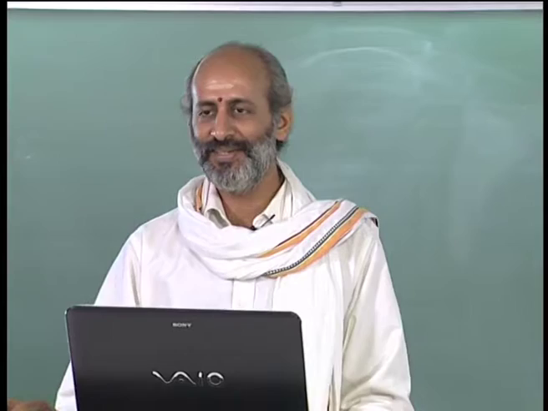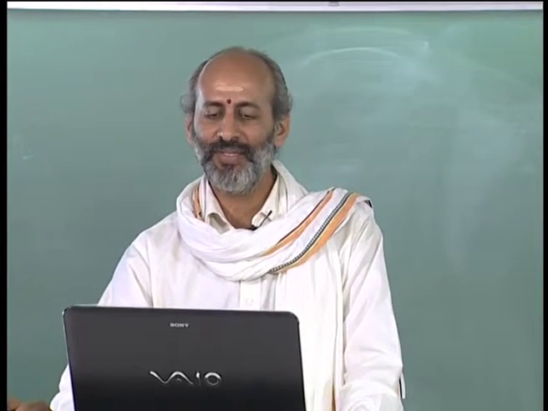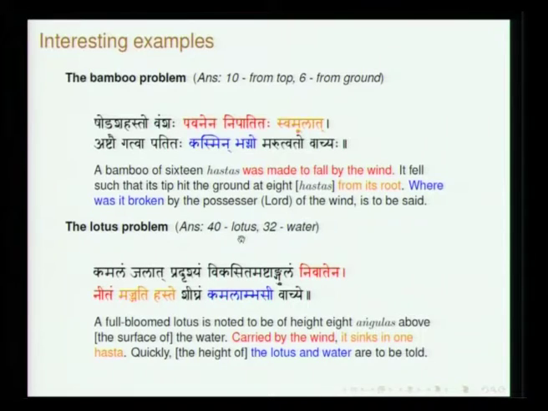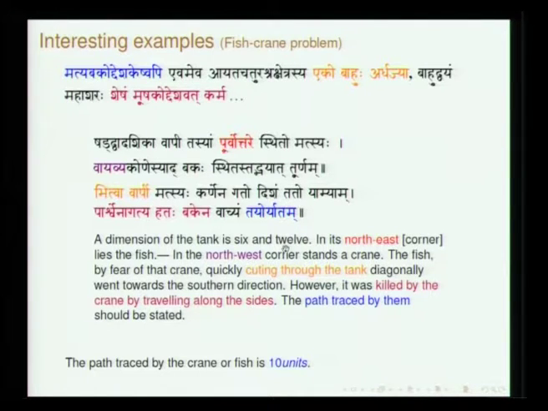Majjati haste. So he says kamalambhasi vachye, you have to quickly tell me what is the height of the kamala and what is the height of the water. The answer you can easily see is 40 and 32, everything is based on the same principle. Finally, let us see one more problem quickly and then I will proceed further. There is a small error here, it should be matsya, not matya: matsya bakoddeshakeshvapi. This matsya baka is another kind of problem, fish and crane. Matsya is fish, baka is crane.